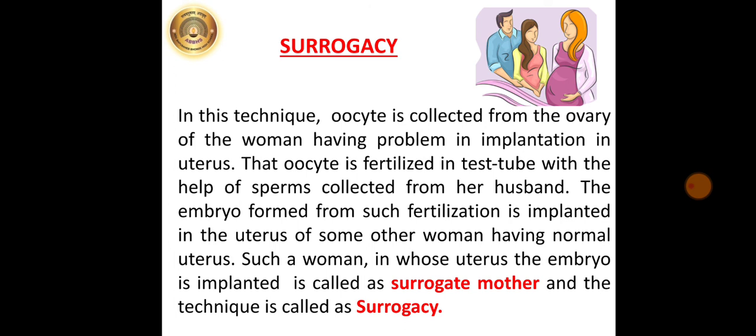That oocyte is fertilized in test tube with the help of sperms collected from her husband. The embryo formed from such fertilization is implanted in the uterus of some other woman having normal uterus. Such a woman in whose uterus the embryo is implanted is called as surrogate mother, and the technique is called as surrogacy.